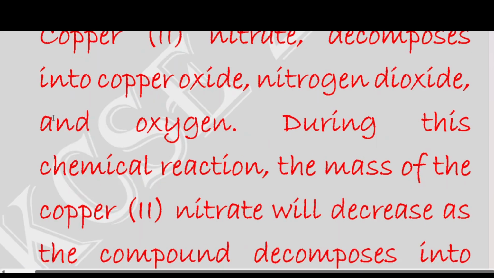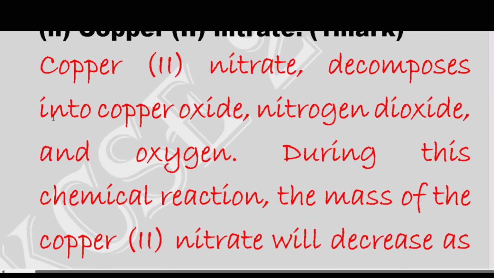So in this scenario, we remain with only copper 2 oxide. The copper 2 oxide will have a reduced mass compared to copper 2 nitrate, because some of the products are gaseous and have escaped into air, that is nitrogen dioxide and oxygen.